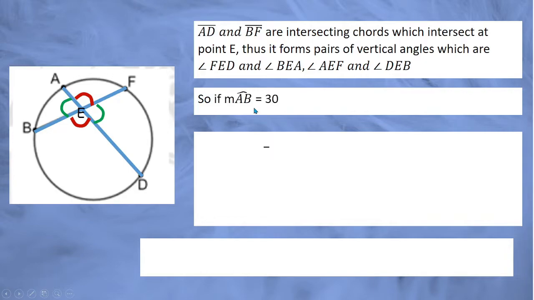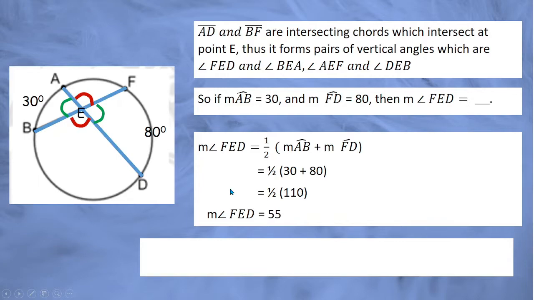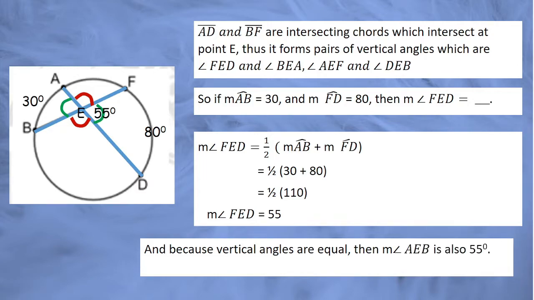So, if the measure of arc AB equals 30 and the measure of arc FD is 80, what's the measure of FED? So, by the formula, we get 1/2 of the sum. So, we'll add the two arcs. That will be 30 plus 80 equals 110, and half of 110 is 55 degrees. And then, because vertical angles are equal, we say that the measure of angle AEB is also 55 degrees. And they are equal.